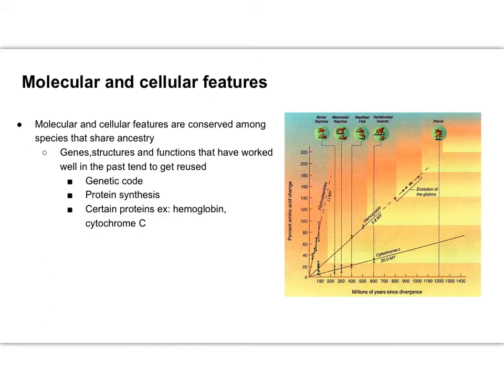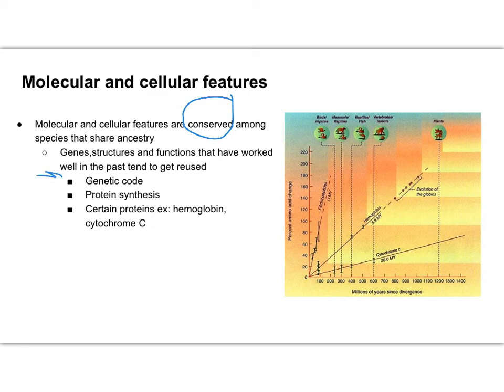The last one we're going to look at here are molecular and cellular features. So these again will go along with our DNA and our protein sequencing, right? Molecular and cellular features, it tells you here they are conserved among species that share ancestry. What we mean by conserved is that they're still going to exist, they're going to be retained in species that share common ancestry. Okay, genes, structures, functions, they're going to keep them, we're not going to start over. The organism is not going to start over. They're going to keep reusing them.